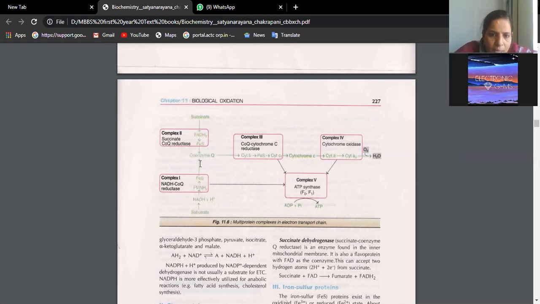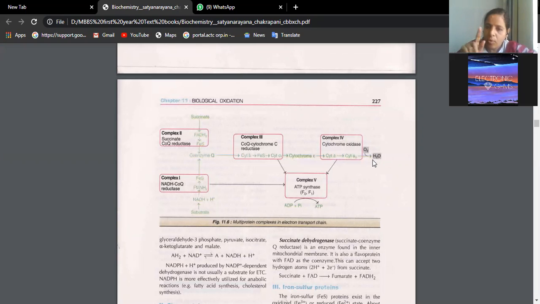Whether through these steps, or through complex 1, or through complex 2, we should have the formation of coenzyme Q. Coenzyme Q will transfer its electrons to cytochrome b. From there, it will get transferred to FeS, cytochrome c1. This is facilitated by another enzyme complex, complex 3, coenzyme Q cytochrome c reductase. From here, the electrons are transferred to cytochrome c, cytochrome a, a3, with the help of enzyme complex 4, cytochrome oxidase. Finally, the oxygen will combine with the reducing agents, the hydrogen ions, to form water.